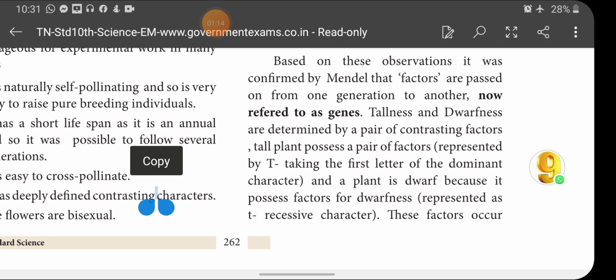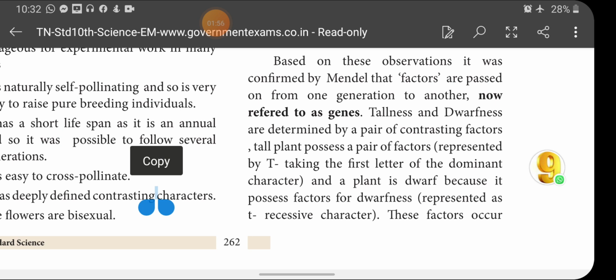A tall plant possesses a pair of factors represented by capital T, taking the first letter of the dominant character, and a plant is dwarf because it possesses the factor for dwarfness, represented as a small t, the recessive character. In Mendel's monohybrid cross, we have taken a single gene. In a single gene, a pair of contrasting characters is present. Here we have taken height as a character. Height consists of two alternative forms. One is tall, another one is dwarf.